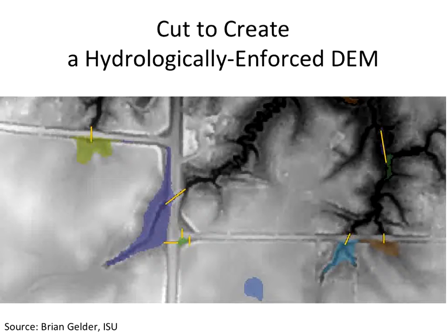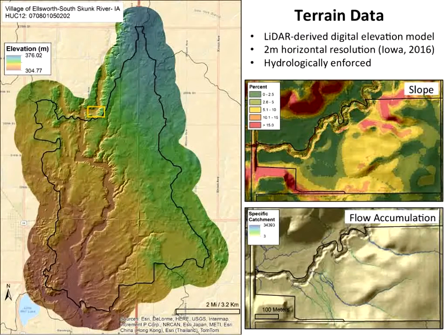Of course, because it's automated, there are sometimes some issues with where those cuts might have gone, but they can be fixed with some of the tools we have in the ACPF. In the end, we'll have a hydrologically enforced high-resolution elevation model. In Iowa, we now have a 2-meter statewide elevation database for each HUC-12.